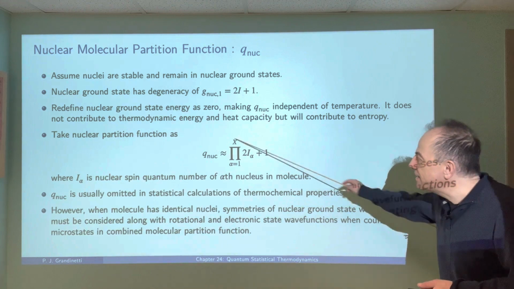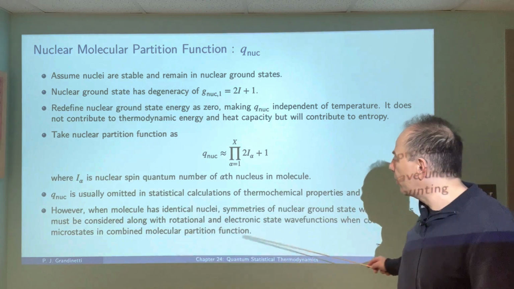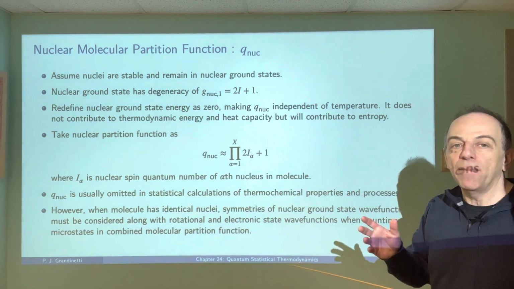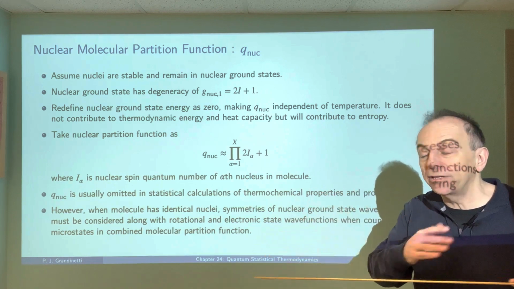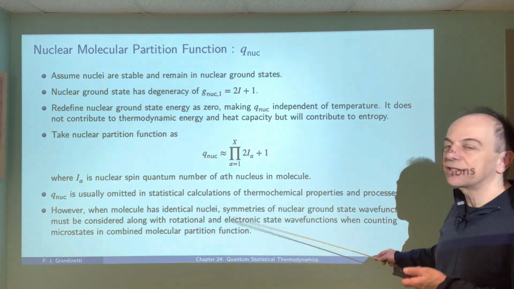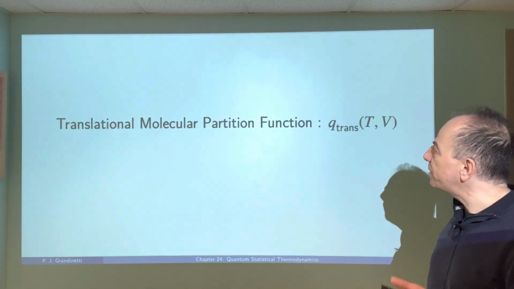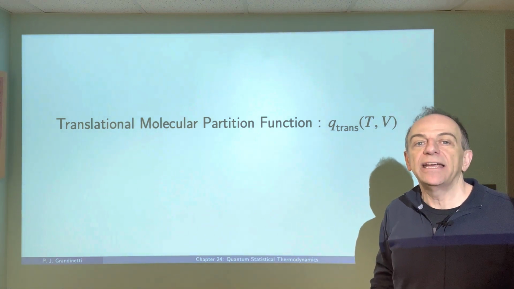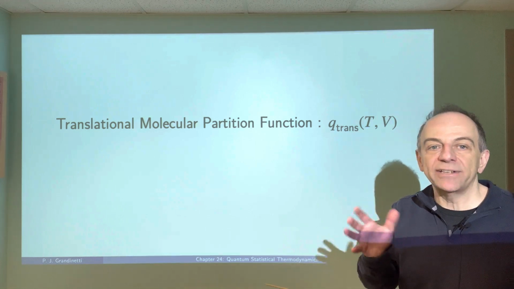Most of the time, this is just left out of the calculation because it doesn't really contribute, but we've learned before that the symmetries of the nuclear ground state are important when you're trying to build a molecular wave function that is symmetric or anti-symmetric with respect to nuclear exchange. So we may have to bring it back if we're dealing with some of those particular situations, which we will later in these video lectures. So that's it for this. I'm going to go now and write a video for each one of these different contributions, and we'll see how we have to develop the approach for the different types of motions.